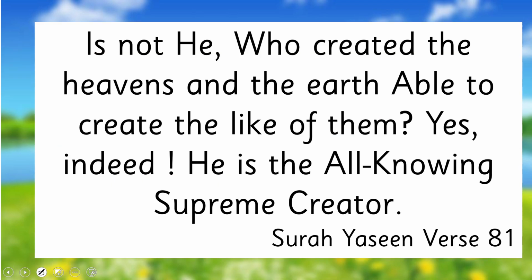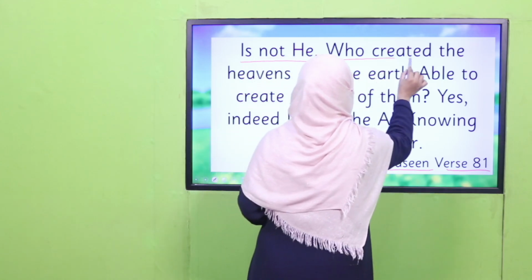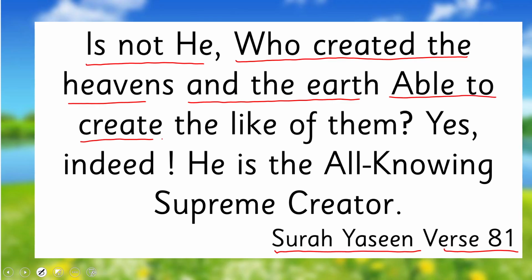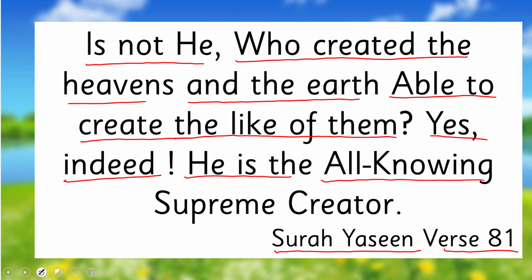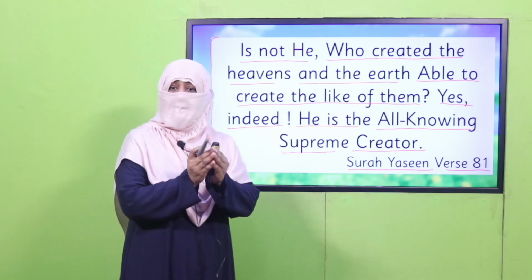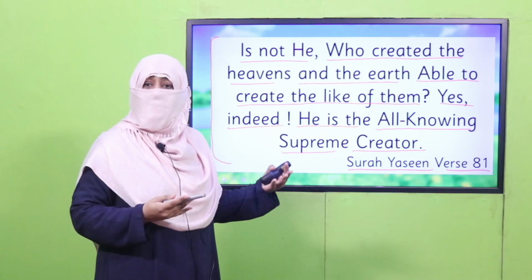Let's start with a beautiful verse. Allah mentions in Surah Yasin, verse 81, "Is not He who created the heavens and the earth able to create the like of them? Yes, indeed, He is the all-knowing, supreme creator." Yes, my dear children, this verse is telling us about the supremacy of Allah subhanahu wa ta'ala, who can create earth and heavens once. He can do again, and He can make like them again.